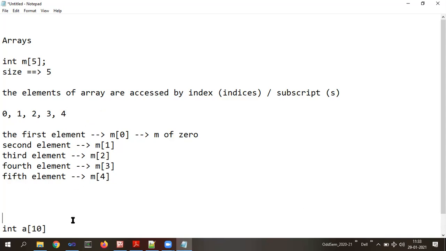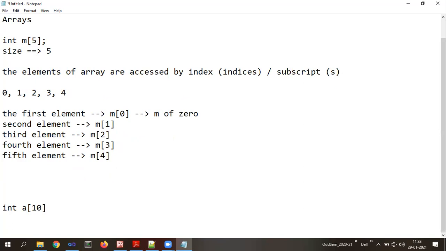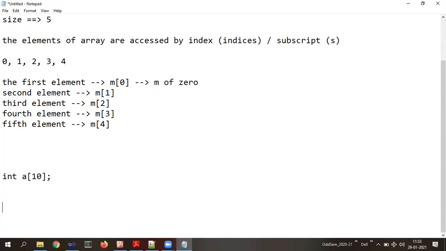Now let us take another example, an array A of 10 size. In this case, the first element of array A is accessed with 0. So how can I denote that? A of 0. Second one, third, and what about the last one? A of 9.